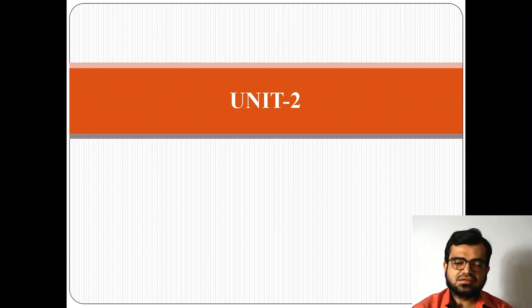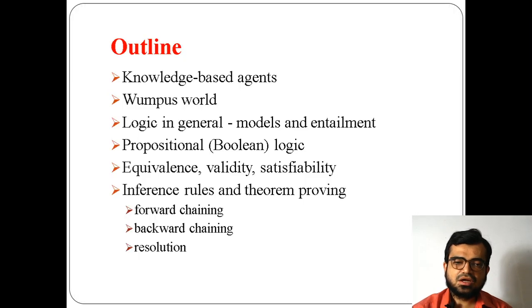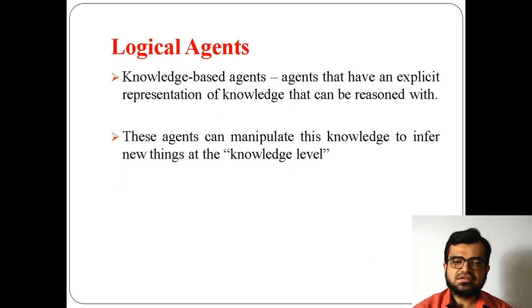So the next thing we are discussing in this unit is knowledge based agents. This knowledge based agent basically performs the same task of retrieving information from the environment.